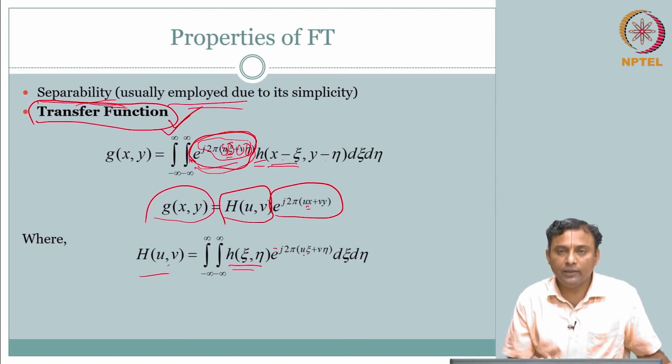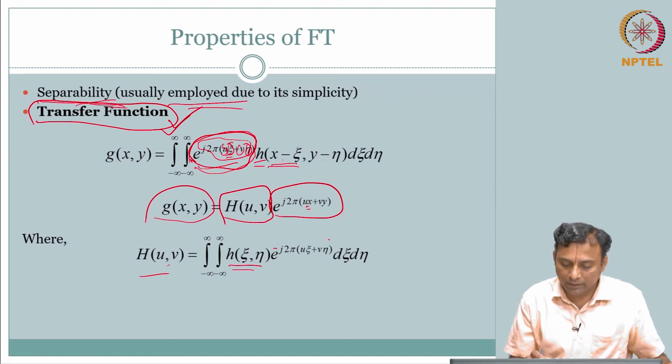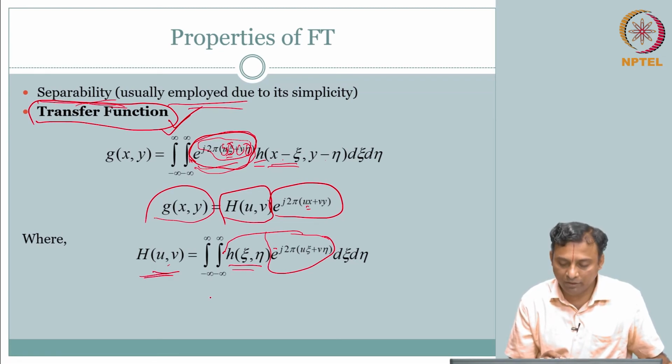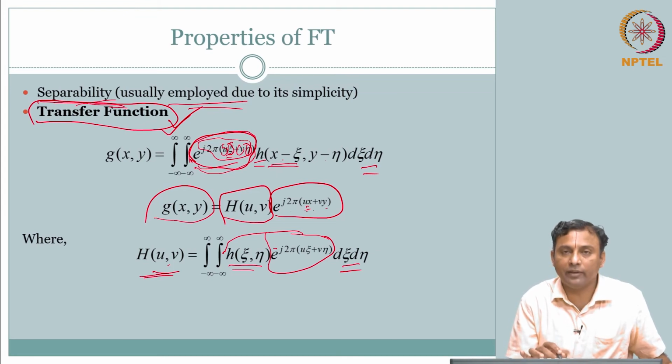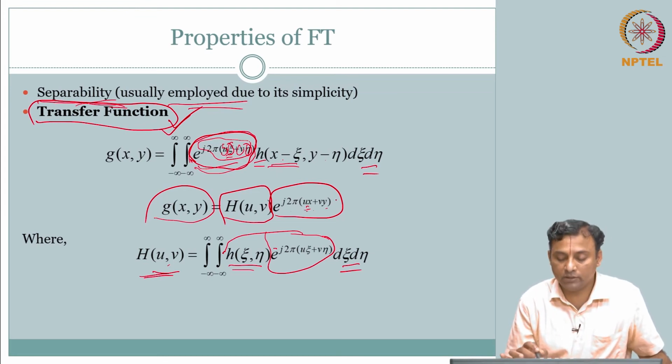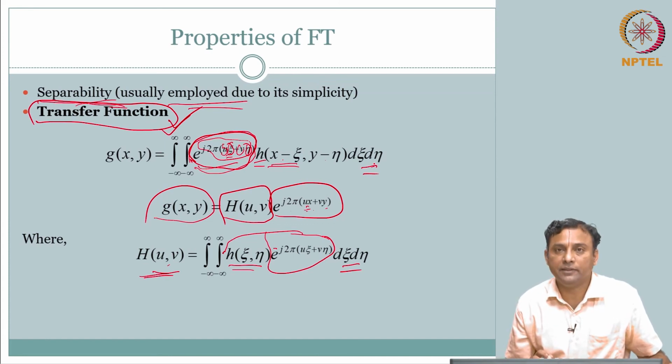So, if you do that, you can quickly recognize this term times this term in this double integral form. You can recognize it as H of u comma v. Of course, the variables are only eta and epsilon. So, you will have here 2 pi u x v y, that will just come out because that is not the running variable here.